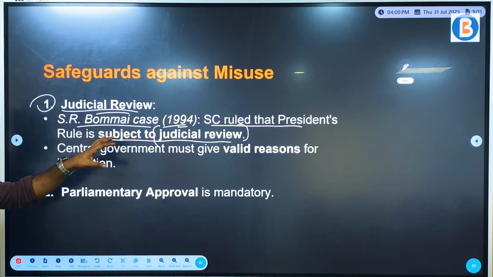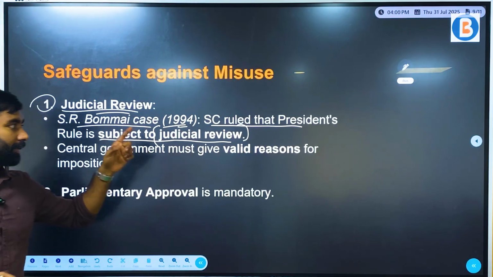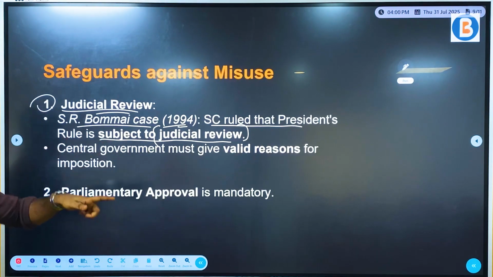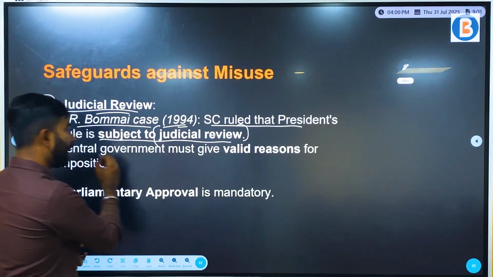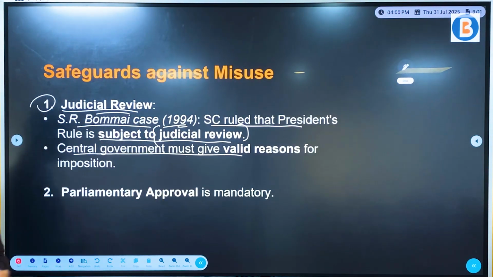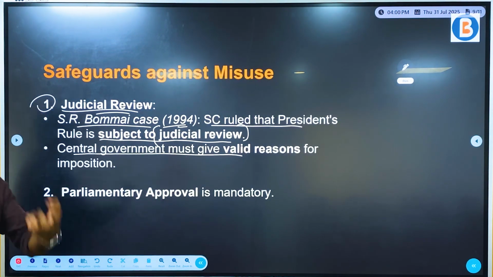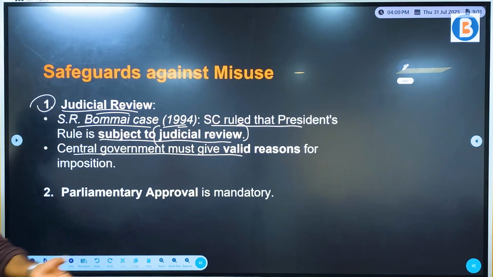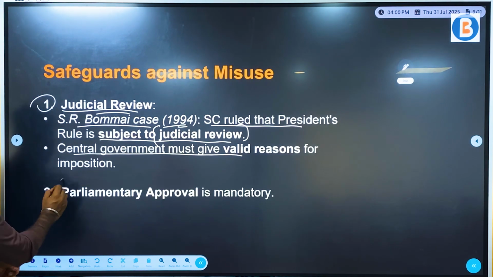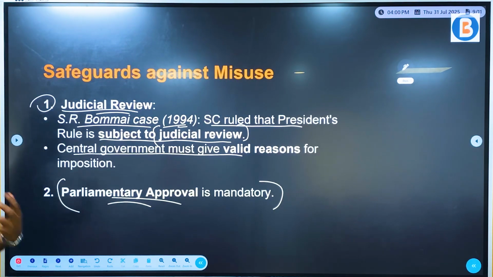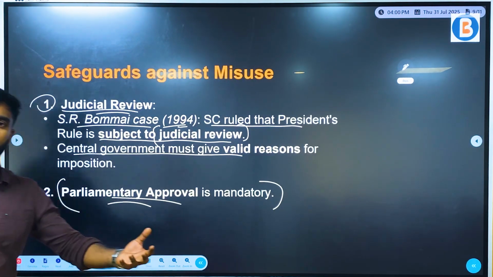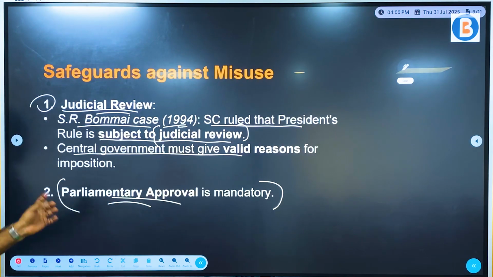It clearly stated that the president rule can be judicially reviewed. And above all, central government must give valid reasons stating as to why they need to impose president rule, right? And also the parliamentary approval, even in terms of imposing, that is a mandatory factor, is what was outlined by this SR Bommai case.